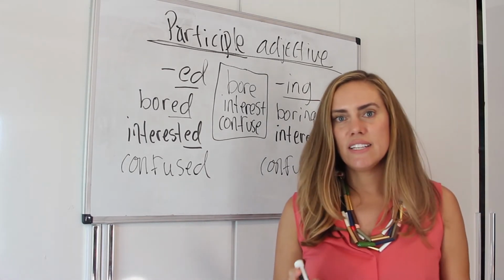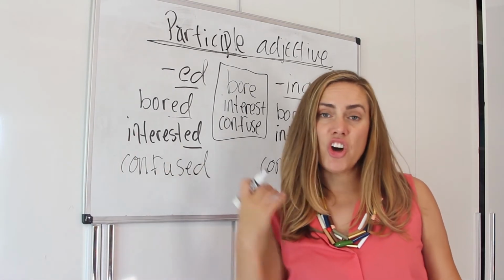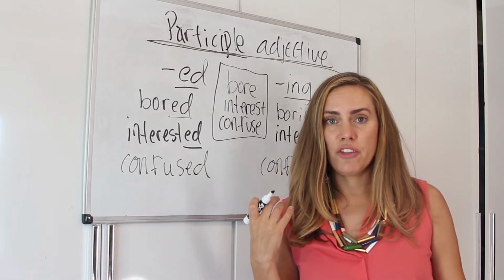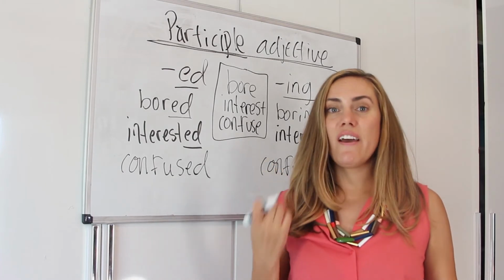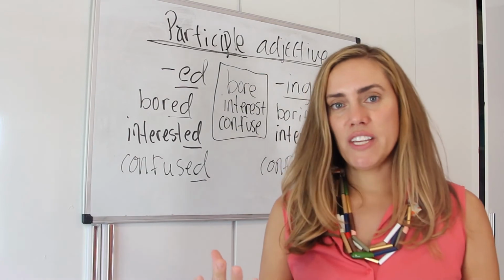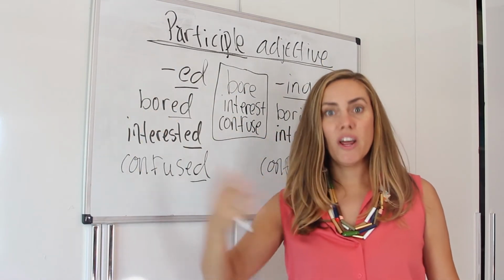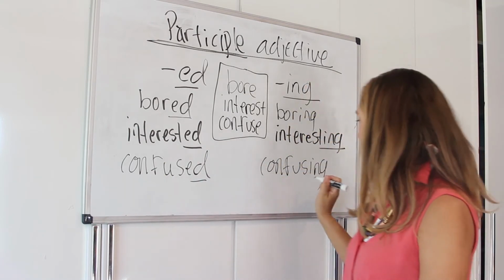The reason is, if a person is confused, that means something else caused them to feel that way, and they feel and receive the effect of that feeling, right? But if they say, I'm confusing, that means they're the cause. They're making something out in the world that is confusing, okay?